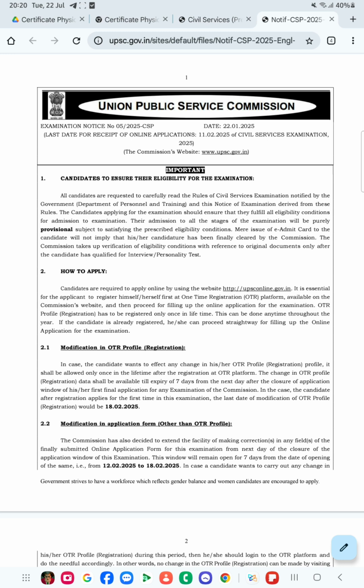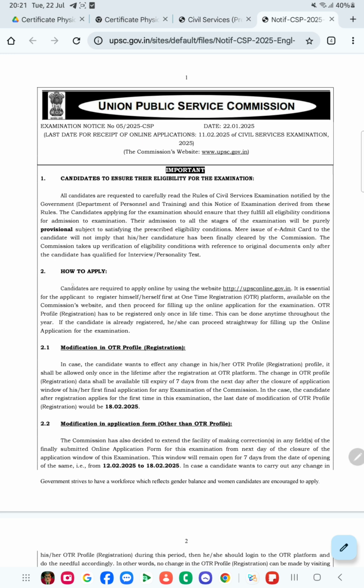The first is that candidates should ensure their eligibility for the examination. Every examination has different eligibility, so you have to know whether you are eligible for the examination or not. For this you can check the eligibility criteria.